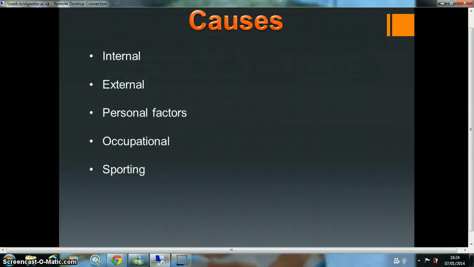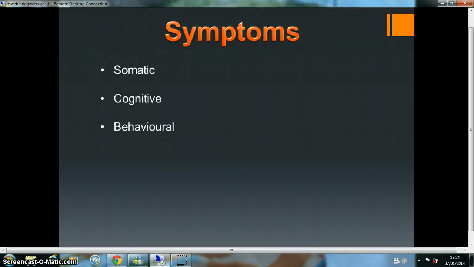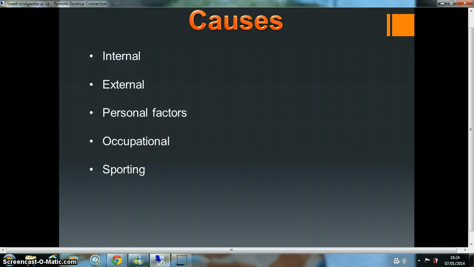On the causes, we've got internal, external, personal, occupational, or sporting. Internal stress is things that we think about, such as past memories. And it's things that are internal memories that get us worried about certain things, such as going into tackles as a player, such as if you've recently just come back from injury, from tackling too hard or with the wrong technique, you are likely to back out of the challenge or go into it half-heartedly. Then you're going to get more injured by going into it half-heartedly.